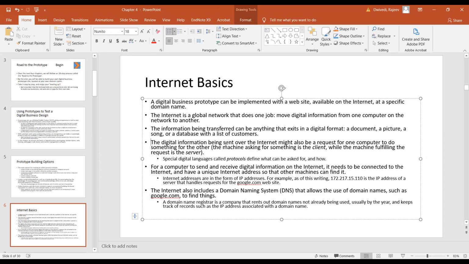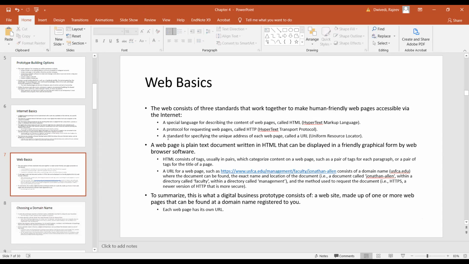Special digital languages called protocols are defined. So basically, when we make something, we use protocols, like hypertext markup language and different protocols. For a computer to send and receive digital information on the internet, it needs to be connected to the internet and have a unique address so that machines can find it, like an IP address. I'm not going into all of that, or the domain name system that allows us to use domain names such as Google to find things. So now we are coming to Web Basics.